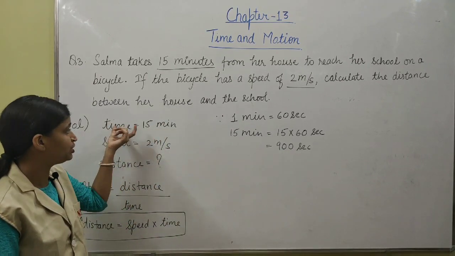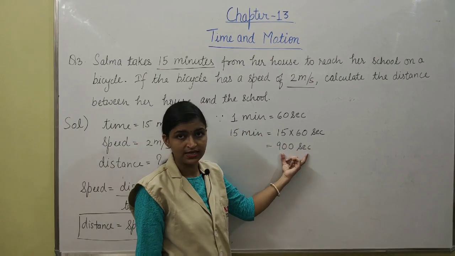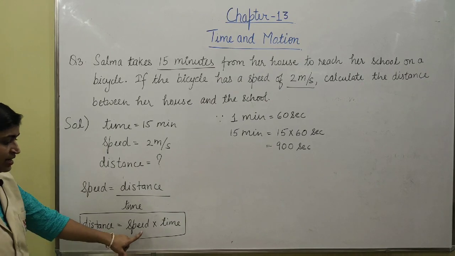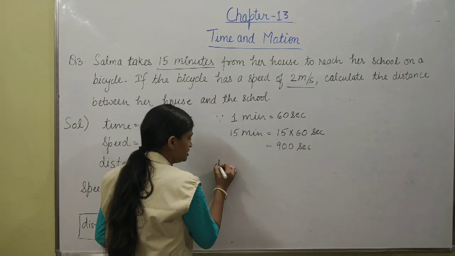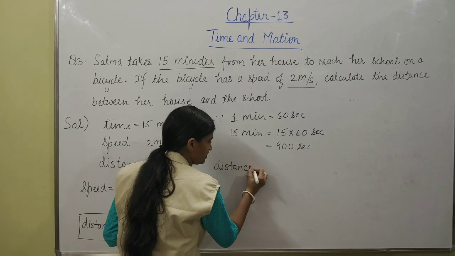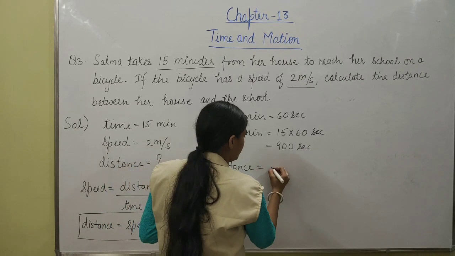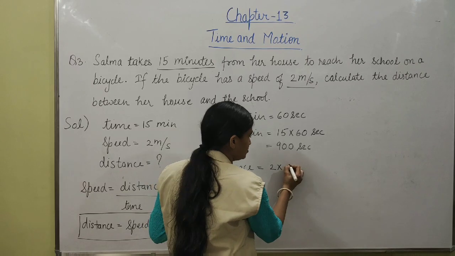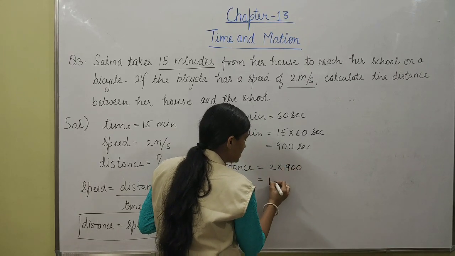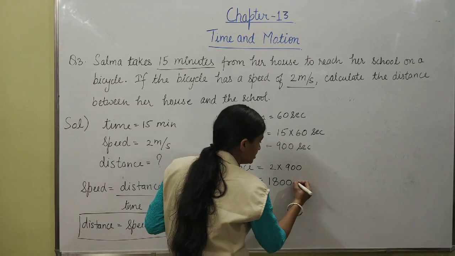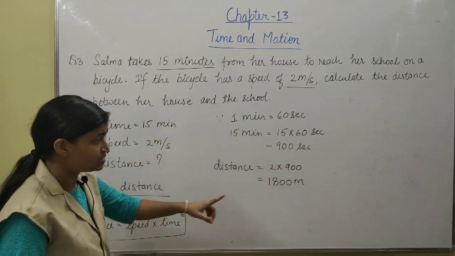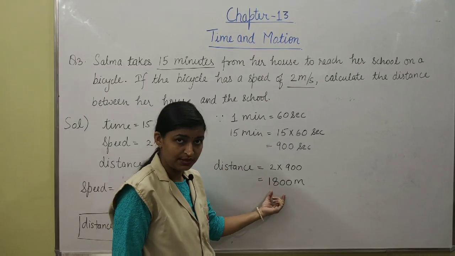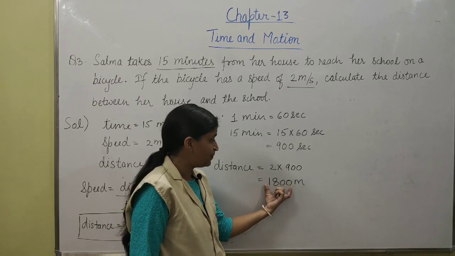Now the given time is equal to 15 minutes, that is equal to 900 seconds. Now we have to find out distance. For this we have to multiply speed by time. So distance is equal to, what is the speed here? 2 meter per second, 2. And what is the time here? 900. So we will multiply these two quantities and we will get 1800 meters. Why is it meters? Because the speed is given in meters. So the distance that we calculate is in meters.